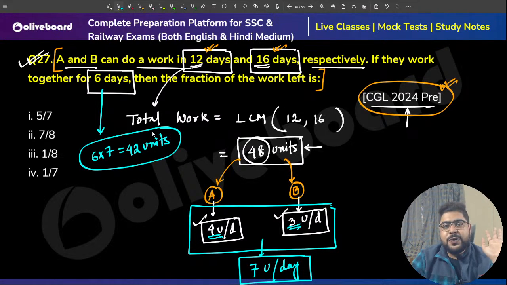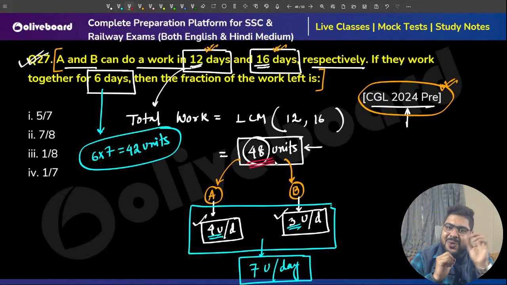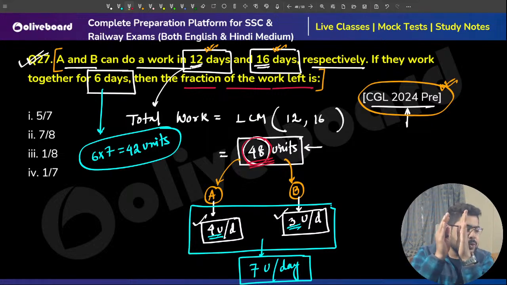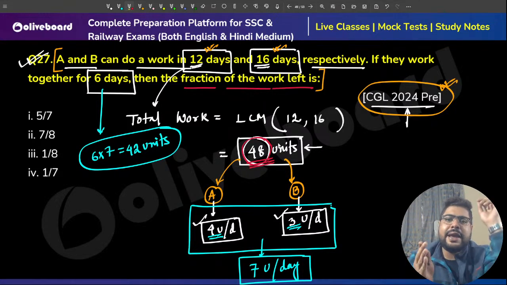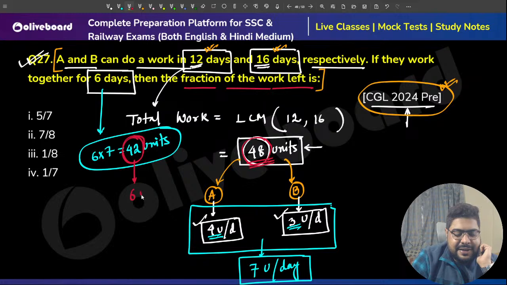Now, please understand one thing. Total work was 48 units. What they are asking is the fraction of the work that is left. In order to complete, they needed to do 48 units of work. They have done 42 units. So how much is left? 6 units is left.